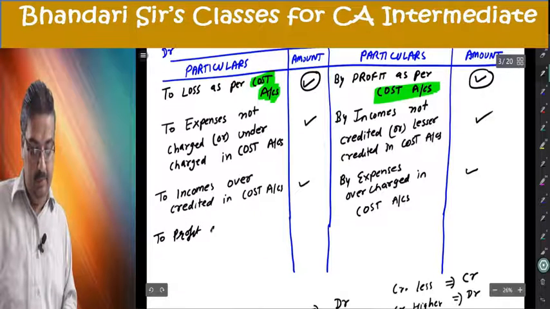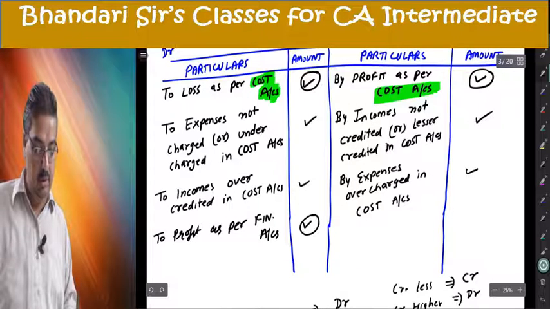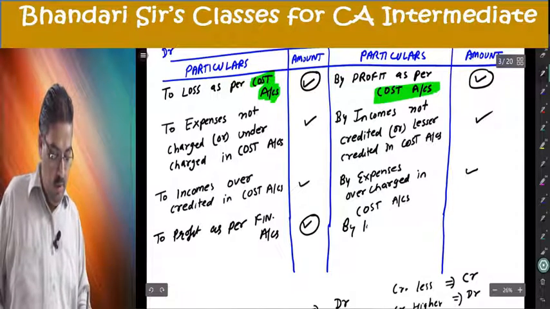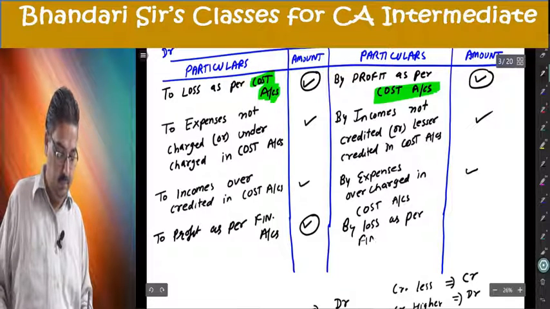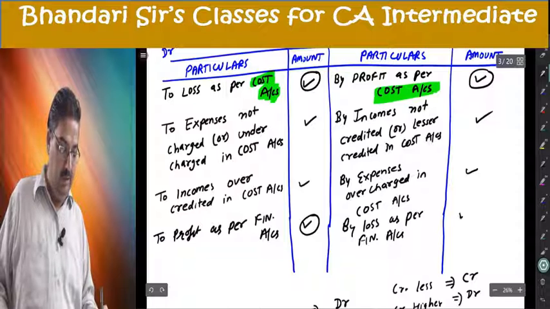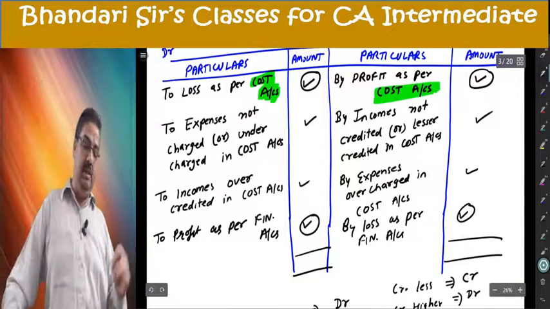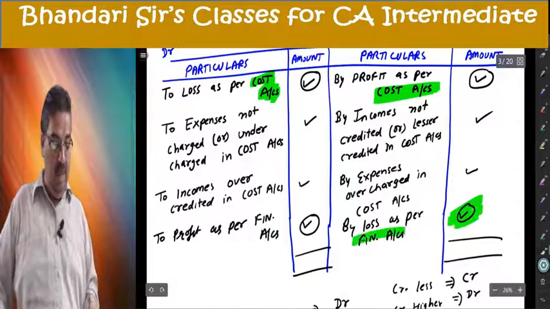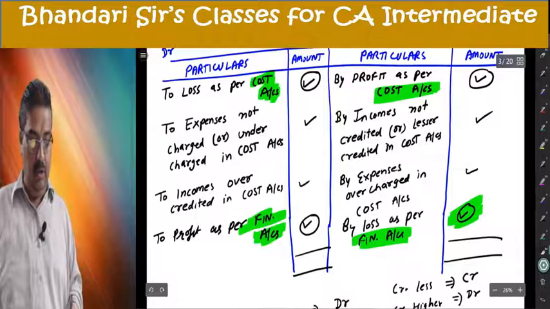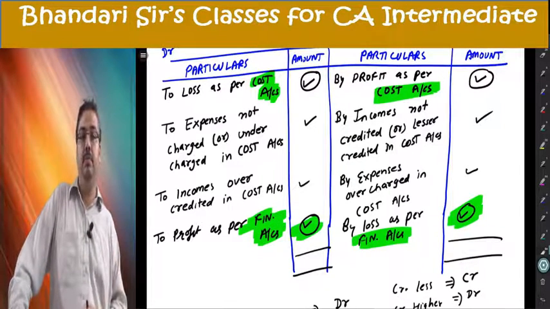To profit as per financial accounts, by loss as per financial accounts. So one of the two will come, and that will be the balancing figure. Many times it is given in the question. If not given, whatever balancing figure you get is the answer to that particular question.